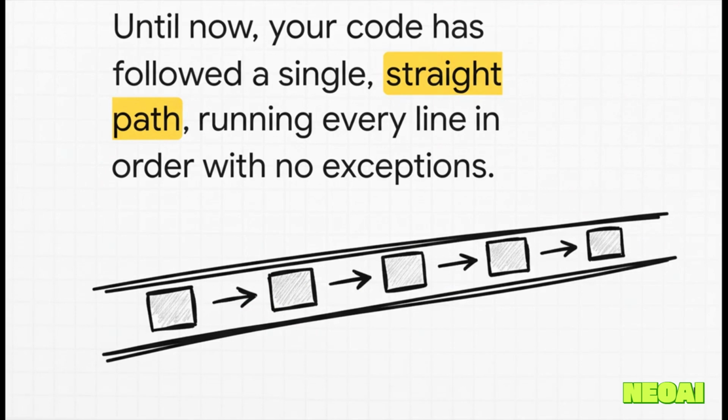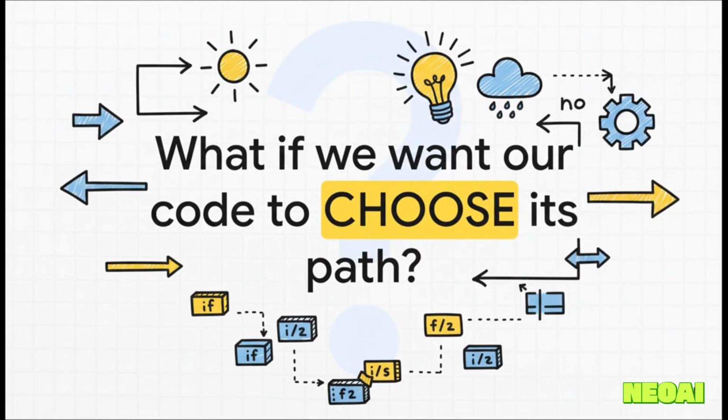Up until now, any code you've written has probably felt a lot like this road. It just starts at the top, runs every single line in order, and then it stops. It works, for sure, but it's not very smart, is it? But that's not how the real world works, right? We make choices constantly. So what if we want our code to do the same thing? How do we get it to look at a situation and decide which path it should take?